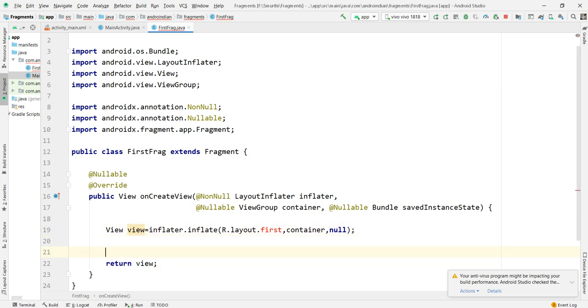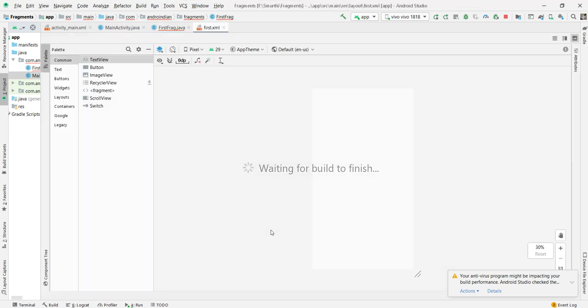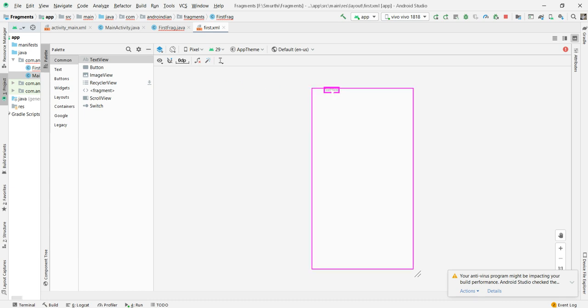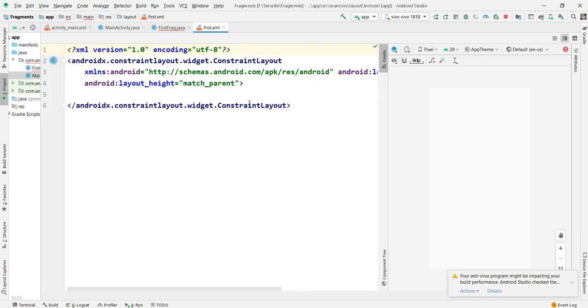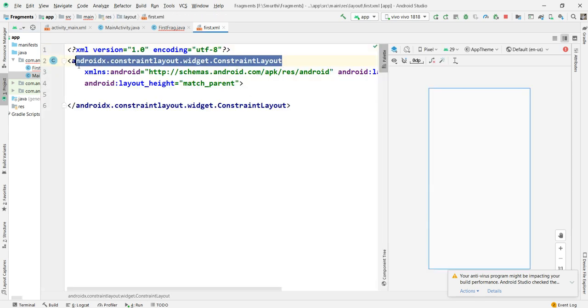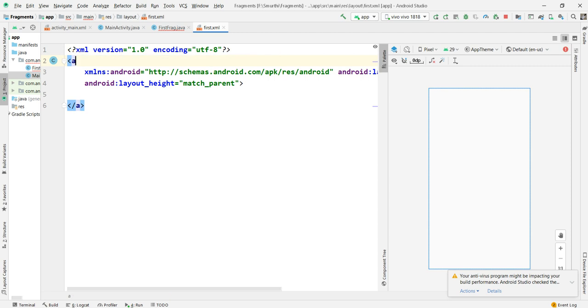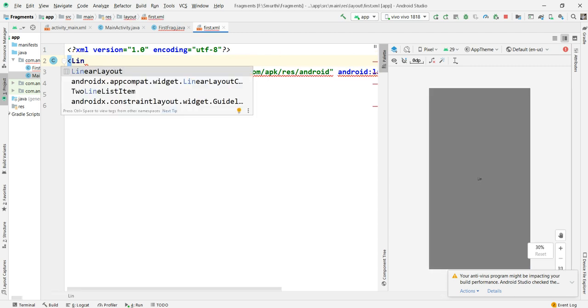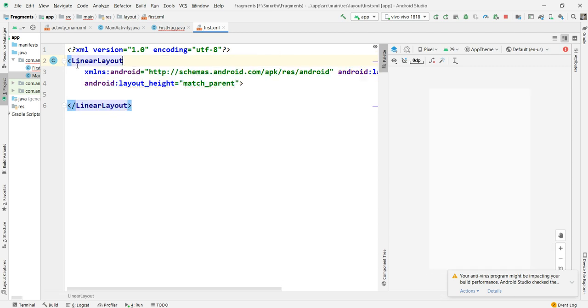Now, with this name, again we want one XML file. The XML file is created. In this XML file, I want some text view. First, we can change the constraint layout to linear layout.